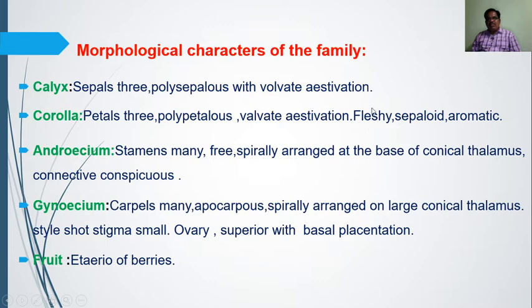They are fleshy; generally petals are thin, but here they are fleshy and sepaloid, meaning they look somewhat like a sepal. Generally the corolla is colored, but here the petals look like sepals, somewhat green in color and aromatic. They have a certain smell.